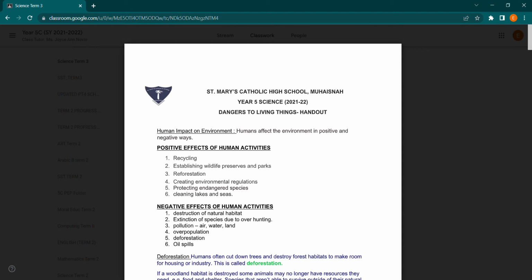Cleaning lakes and seas. There are people who throw things in the seas, and then the animals will die because of suffocation. So we need to clean it.